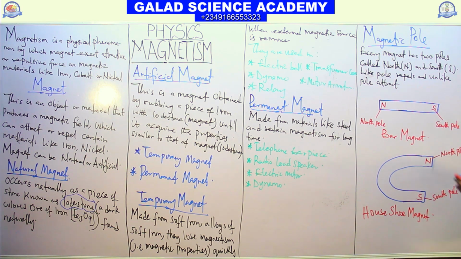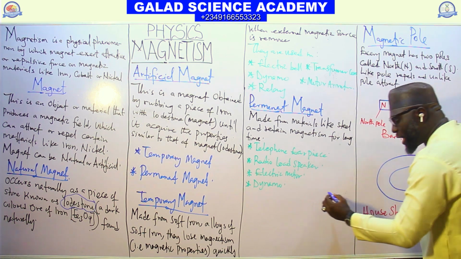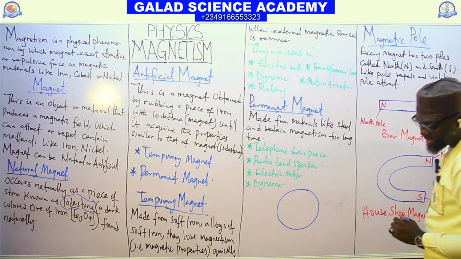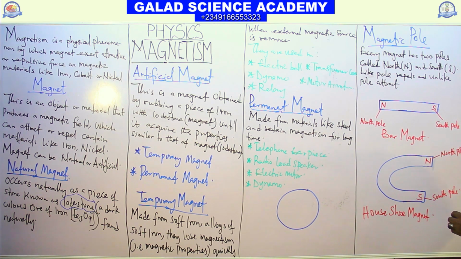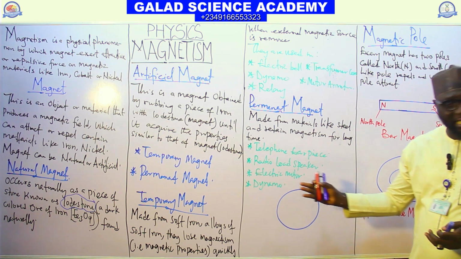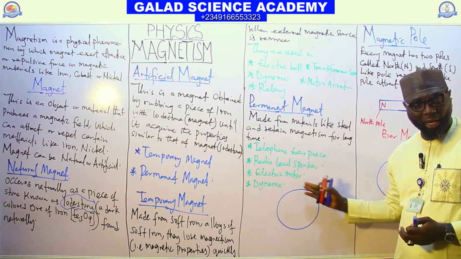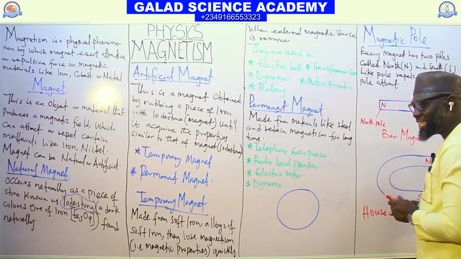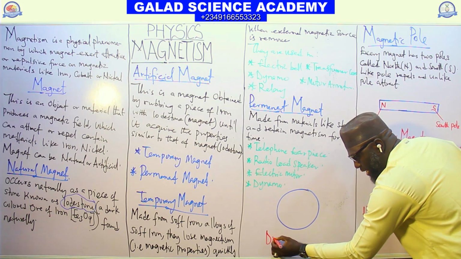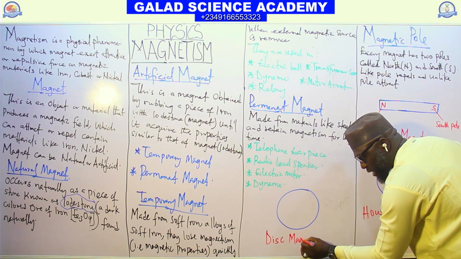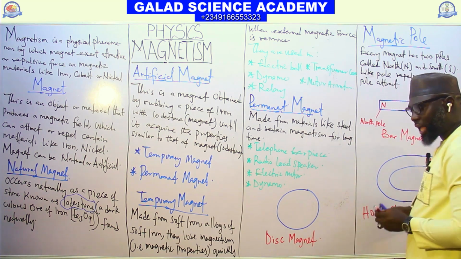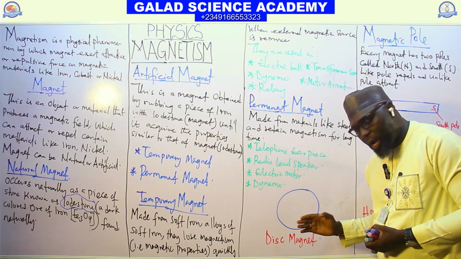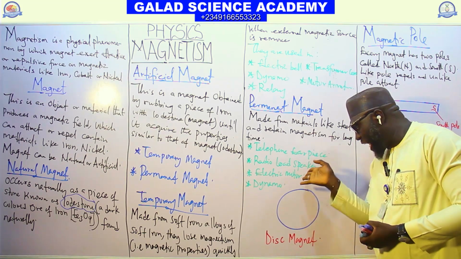And another form of magnet, the magnet can also exist in circular disc form. It's a circle and it's flat. So we call this one a disc magnet. For every disc, it will have a top, the head, and a base at the back.